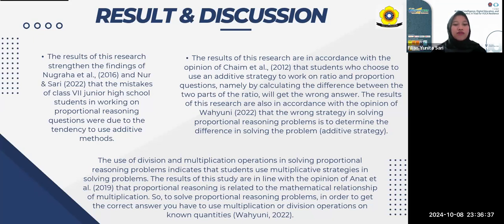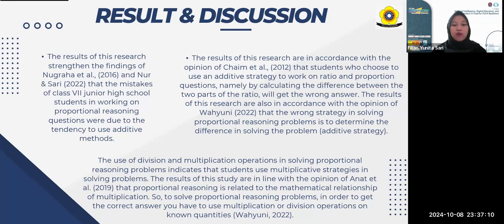The use of division and multiplication operations in solving proportional reasoning problems indicates that students use multiplicative strategies in solving problems. The results of this study are in line with the opinion of Anat et al., 2019, that proportional reasoning is related to the mathematical relationship of multiplication.